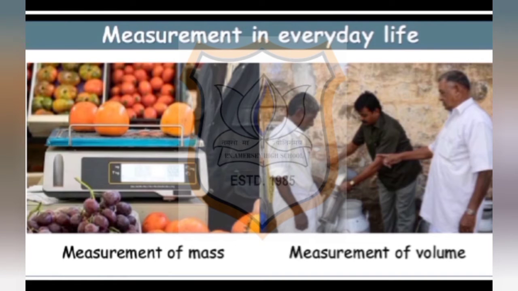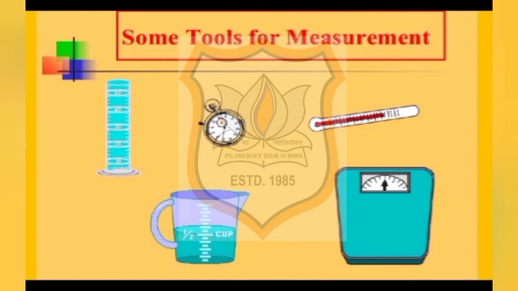When we go to any grocery shop or for purchasing fruits and vegetables, the retailer measures the mass of the fruits and the vegetables with the help of a balance. When we go to any shop for purchasing milk, he measures the volume of the milk. So we can say the tools which are used for measurement are thermometer, balance, clock for measuring time, and measuring cylinder.